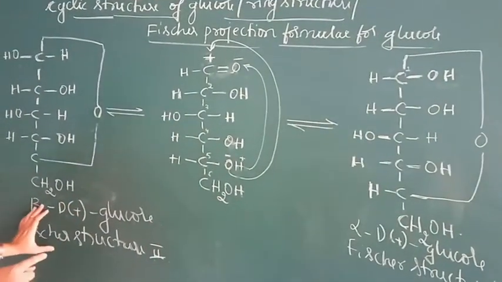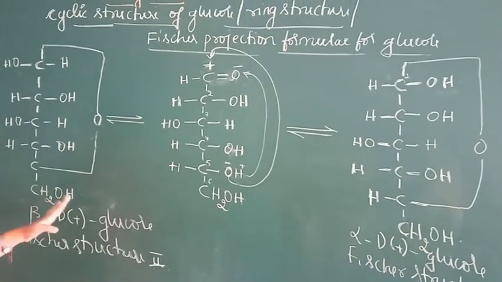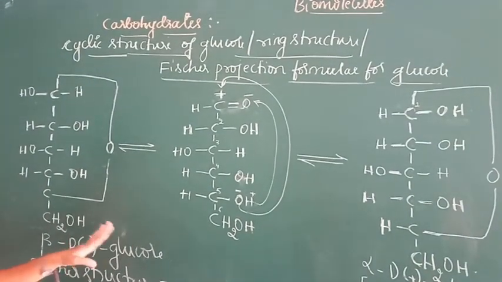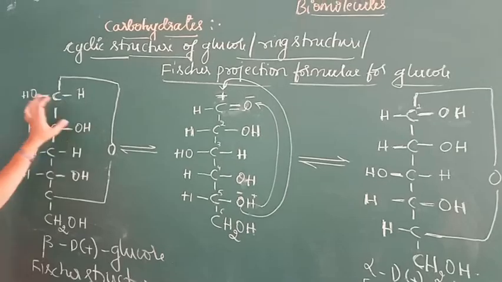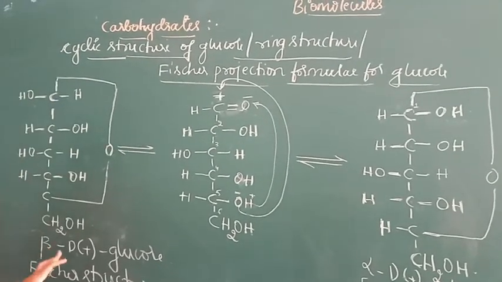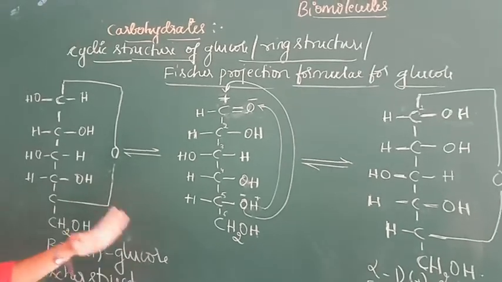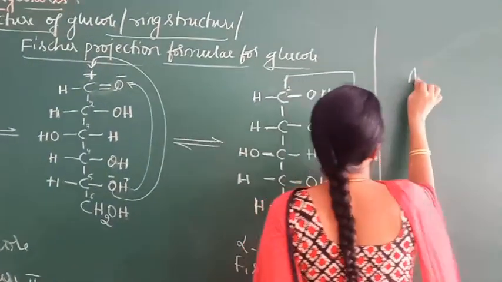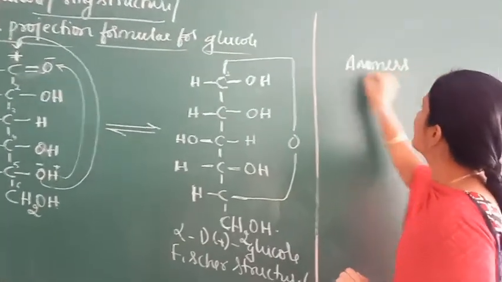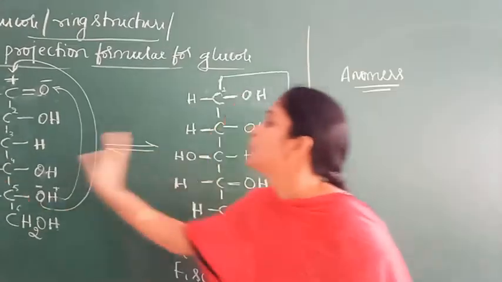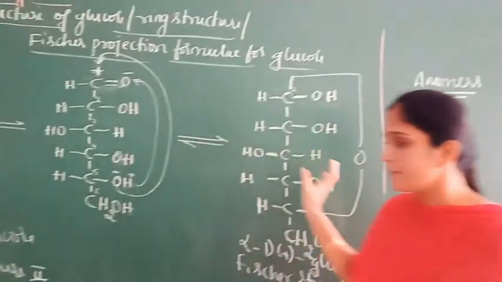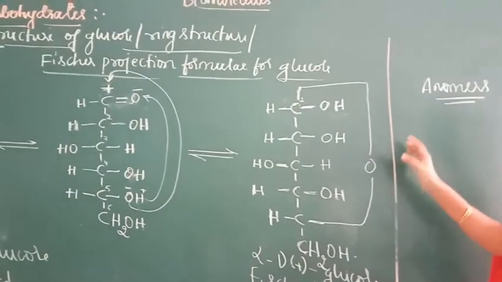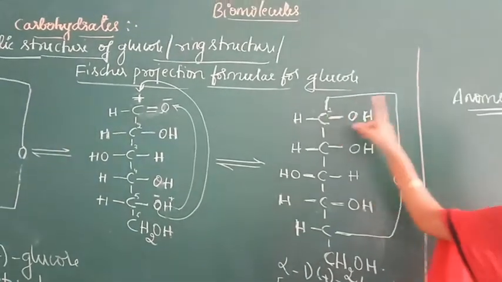Here, alpha and beta glucose are called anomers. Anomers means alpha and beta D-glucose differ only in the position of the OH group at the first carbon atom. So these two optical isomers are called anomers. So what are anomers? The two optical isomers, structure 1 and structure 2, which differ only in the position of the H and OH group at the first carbon atom, are called anomers.